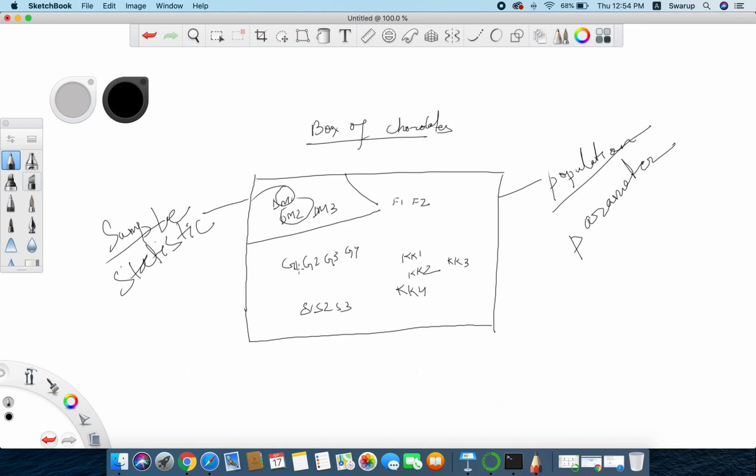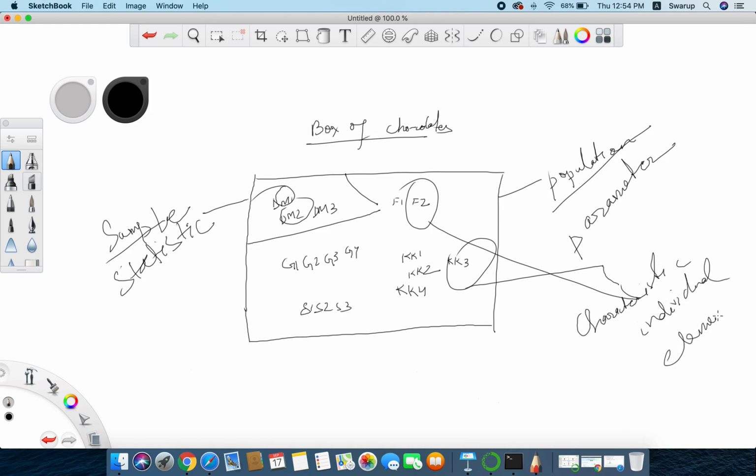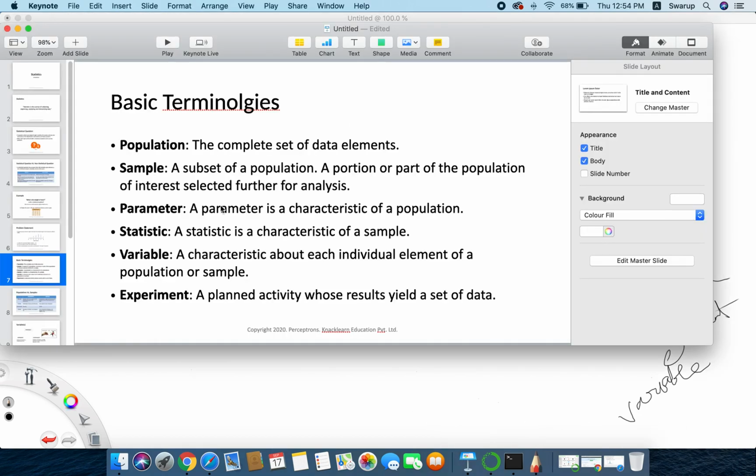So a variable is a characteristic of each individual element. This is called a variable. Variable is the characteristic of each individual element within a population or a sample. So these are a few important terminologies: population, sample, parameter, statistic, variable, and experiment.